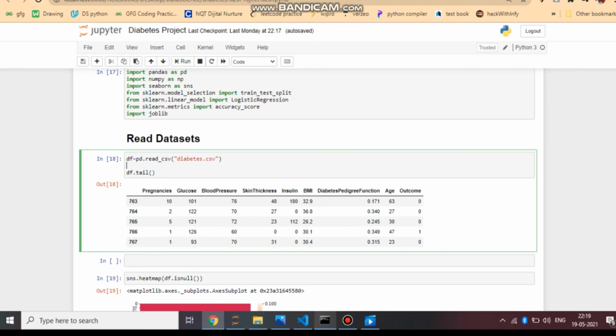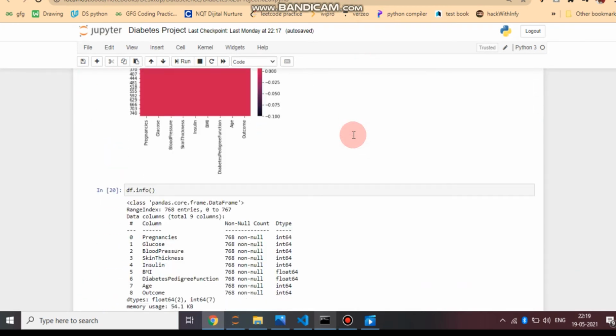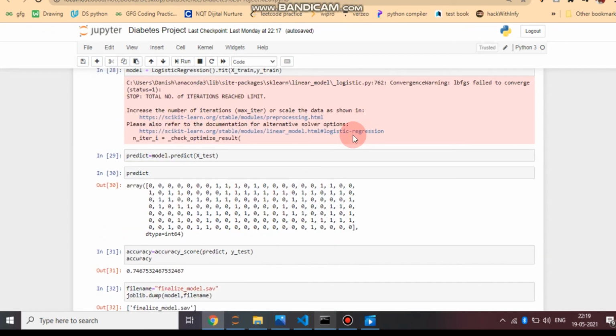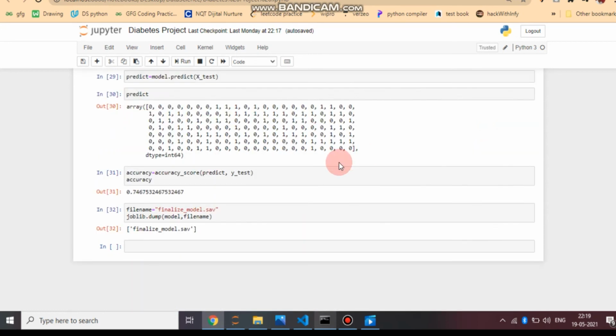So let's go through my machine learning algorithm. I made this in the Jupyter notebook, and with the help of the logistic regression machine learning algorithm, I made this project successfully. The accuracy score is 0.75. It means out of 100, 75 times my machine will predict correctly.